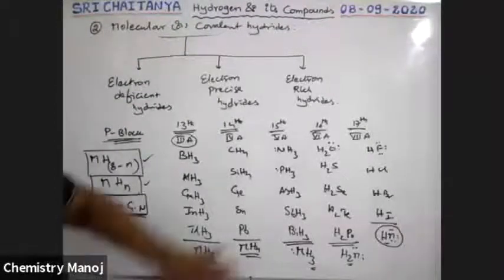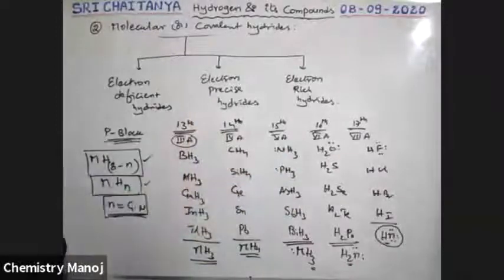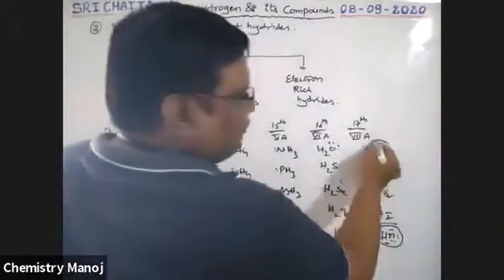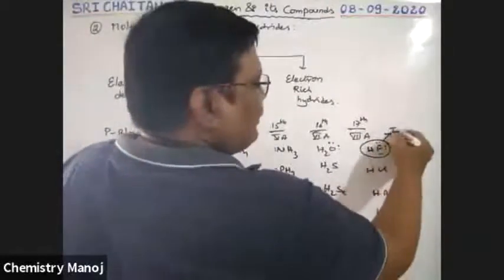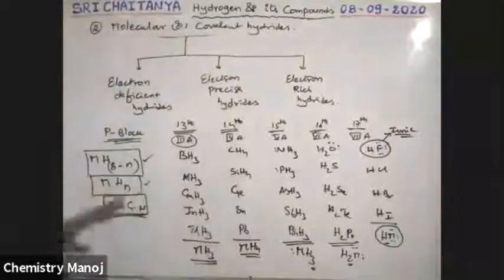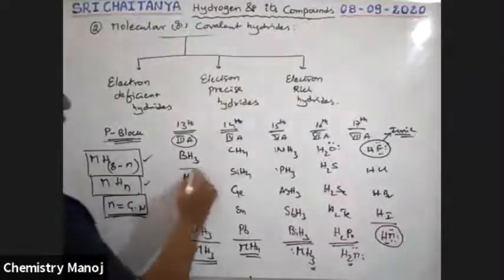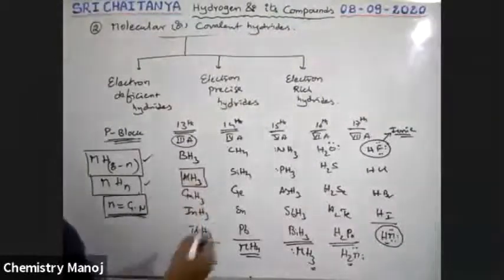Now, all these hydrides are covalent hydrides, except HF. HF is ionic hydride. Remaining all hydrides are covalent. See, boys. So let us take our AlH3. This AlH3 is like that.